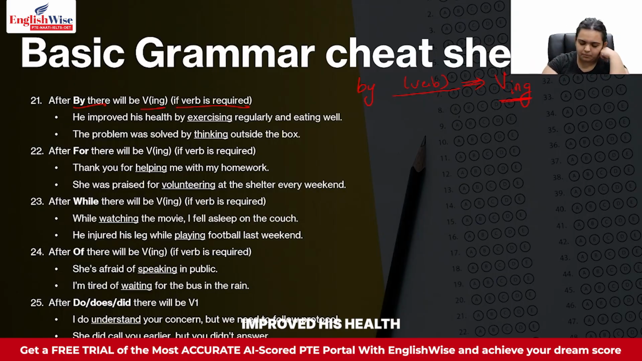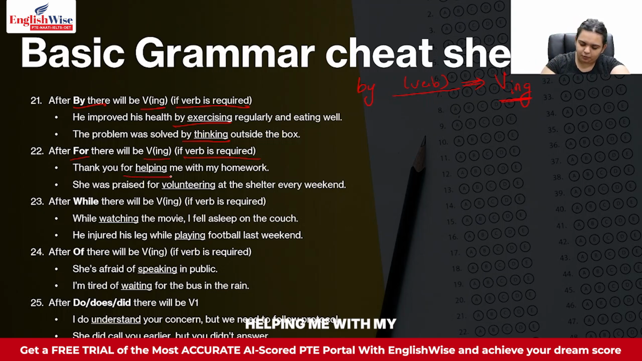For example, he improved his health by exercising regularly and eating well. How did he do it? By exercising. I don't say by exercise or by exercised, by exercising. Same way, the problem was solved by thinking outside the box. So by thinking outside the box, you don't say by thought or by think, you just say by thinking. Next thing, after for, if you need a verb, it will be VING. After for, there will be VING if you require a verb there.